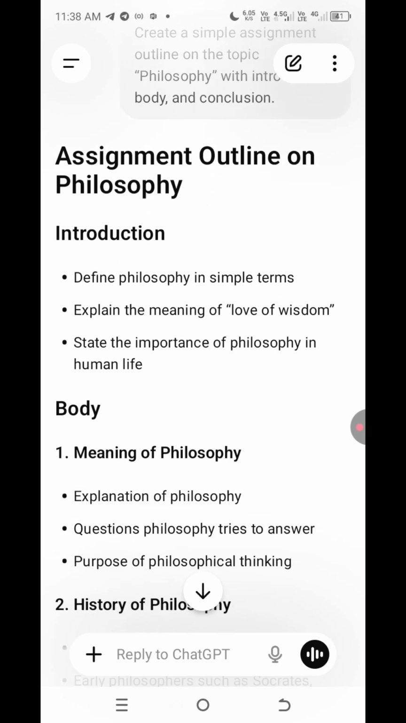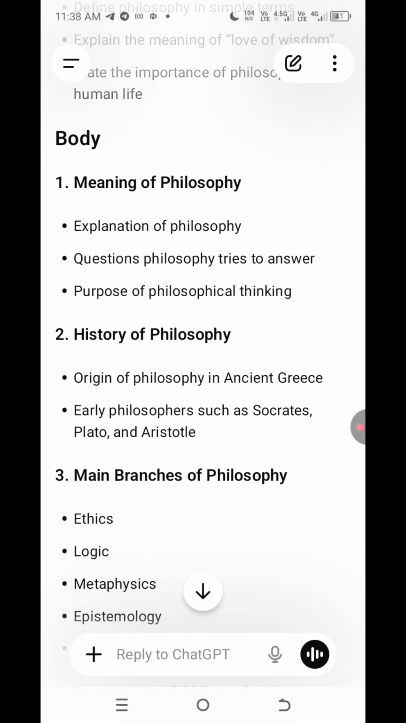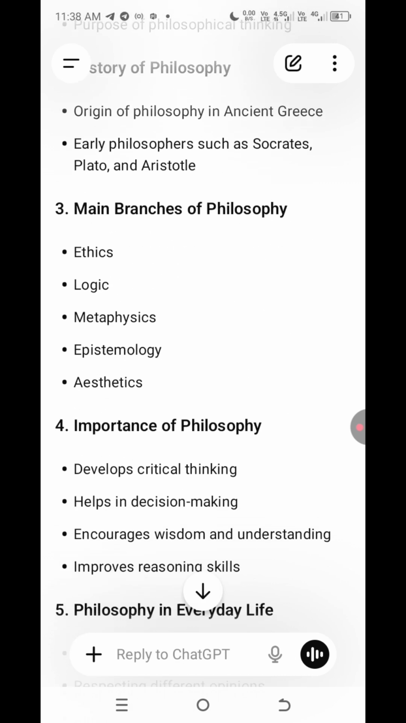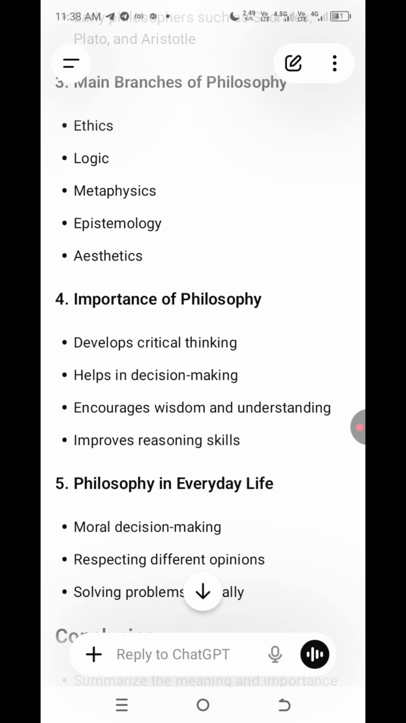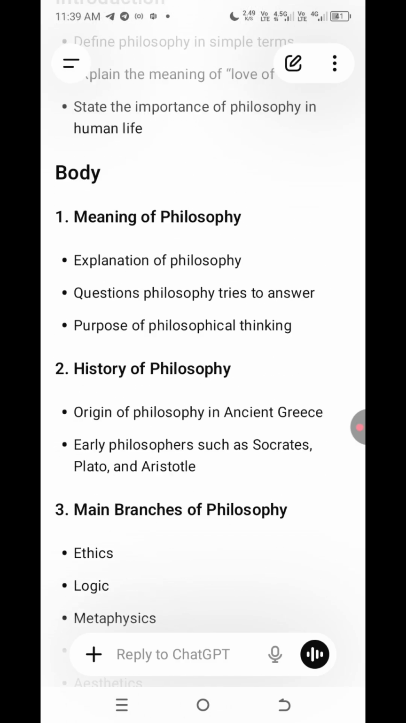In fact, philosophy is a broad topic that covers a lot. So as you can see, you have to have an introduction where you are going to define it, explain the meaning of the word itself, which is love of wisdom, and then you can also state the importance of philosophy. Then you come and talk about the body, which is the main meaning of philosophy, and you talk about the history of philosophy, the main branches, and the importance of philosophy in everyday life, and you conclude. So this is the outline.